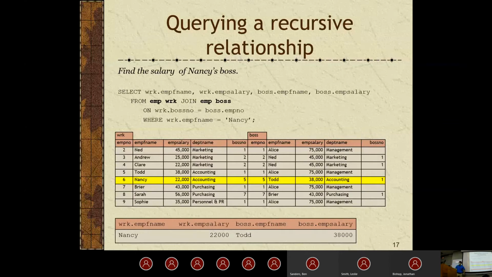Notice we're not joining on work.emp_number equals boss.emp_number. Can anyone tell me why we're not doing that? Five points on exam 2 to whoever can tell me why we're not doing that.